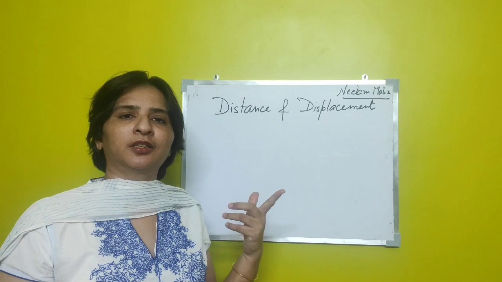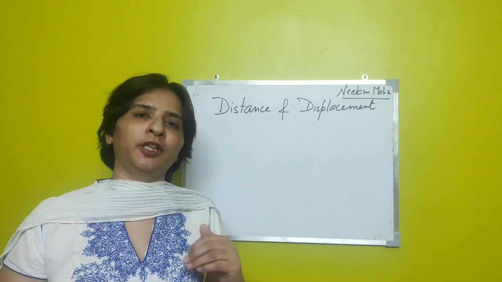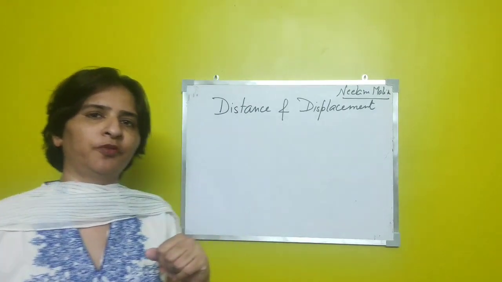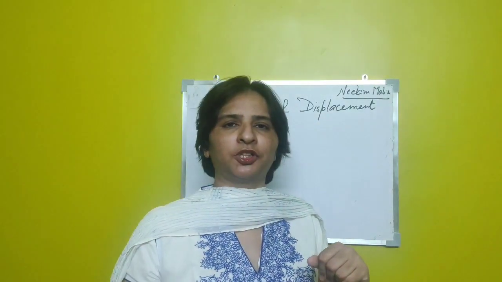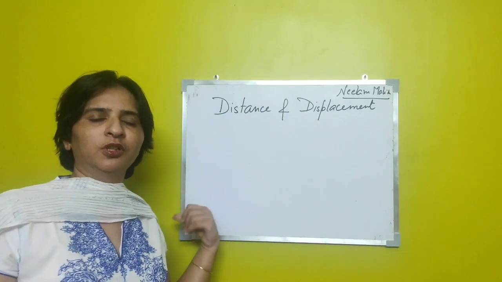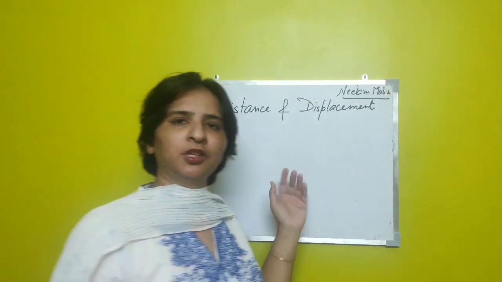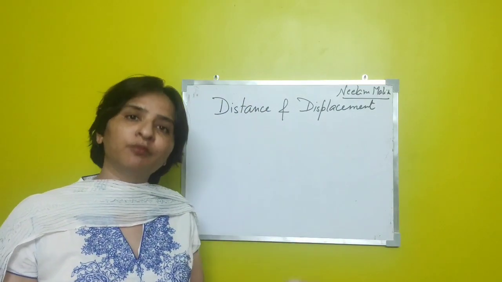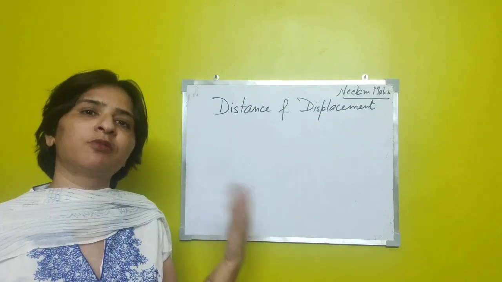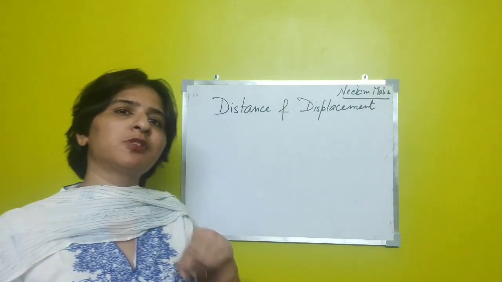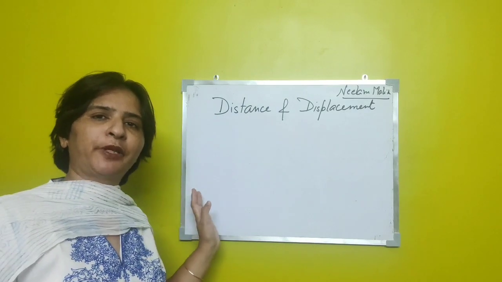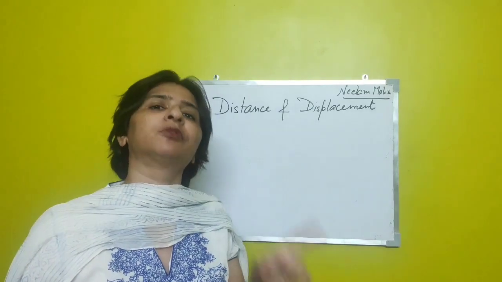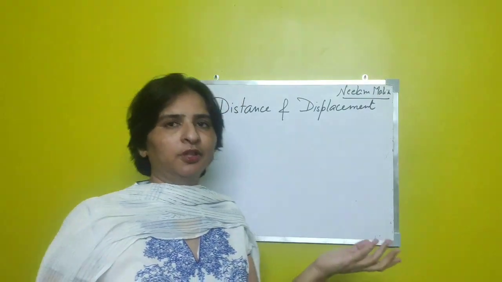And a body is said to be in motion if it is changing its position with respect to the surroundings. Like if I start moving, I start changing my position, so my distance with respect to this board is changing, so I am in motion with respect to the board. To describe motion, we need certain terms. Right now I used the words my distance with respect to the board is changing. So distance is one of the terms that can be used to describe the motion of objects.